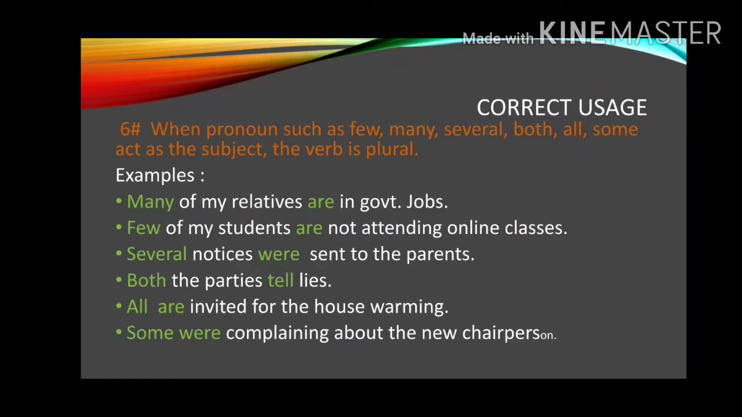Rule number 6. When pronouns such as few, many, several, both, all, some act as the subject, the verb is plural. Many of my relatives are in government jobs. Few of my students are not attending the online classes. Several notices were sent to the parents. Both the parties tell lies. All are invited for the housewarming. Some were complaining about the new chairperson.